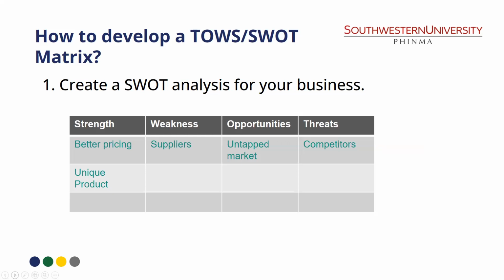So how to develop a SWOT matrix? Of course, you need to come up with SWOT of your business. So example natin, strength ko, we have better pricing, we have unique product. Weakness natin is pangit yung suppliers natin. Opportunities is untapped market. Threats is, of course, the threat of new entrants or threat of new competitors. You need to create this muna.